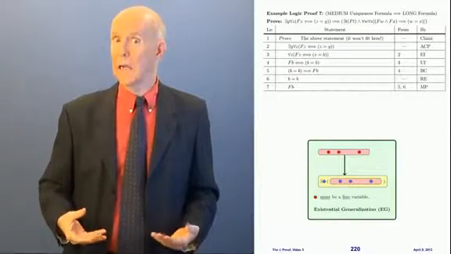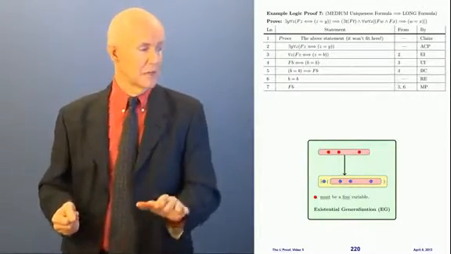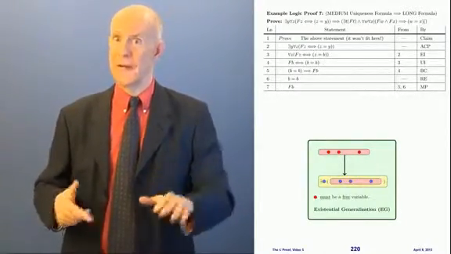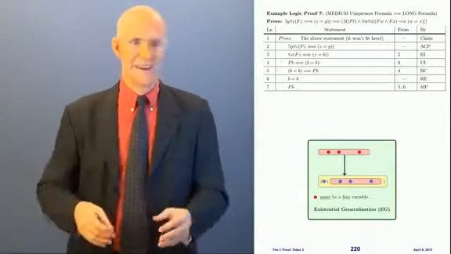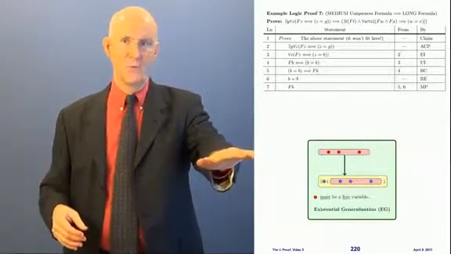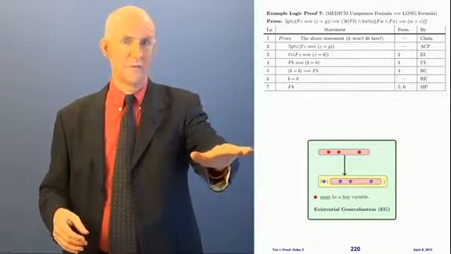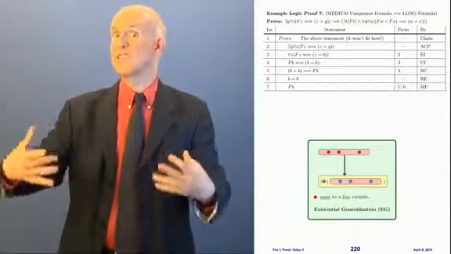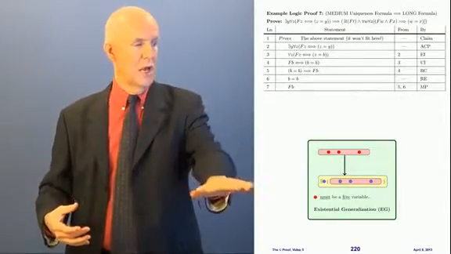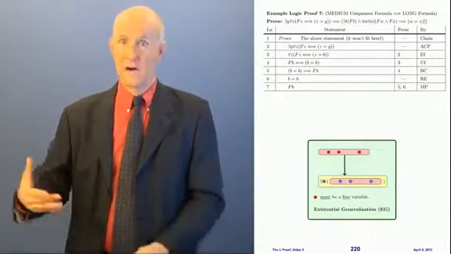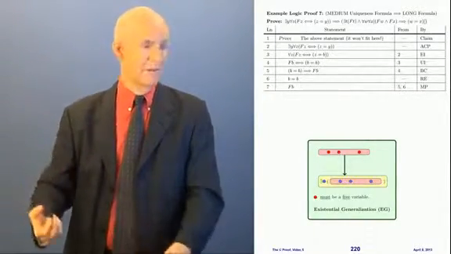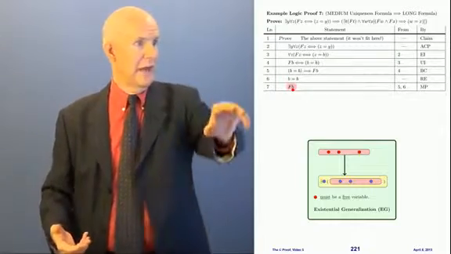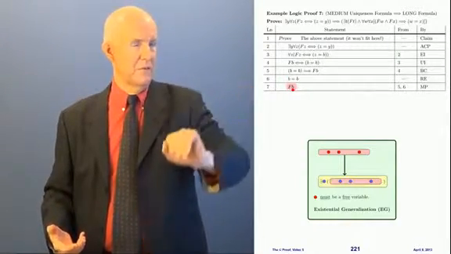All right, now what I'm going to do next, I'm going to turn around and go the other way, but with changing some variables around. I'm going to use EG now, which is the backwards version of EI. If I know a pink statement here with a red variable in it, so this is true for the red variable, that means it's true for something. So I can put an existential quantifier in front of it with a new bound variable, which is blue. So here I have Fb with b as the red variable.